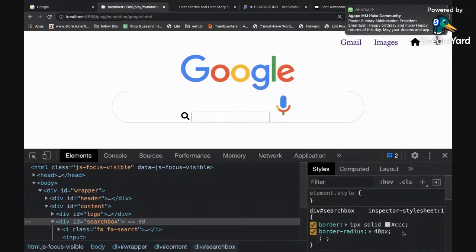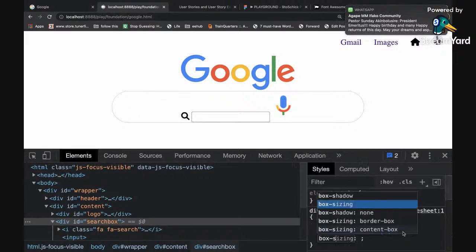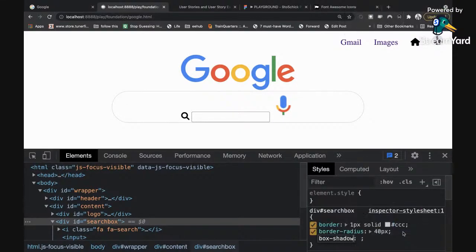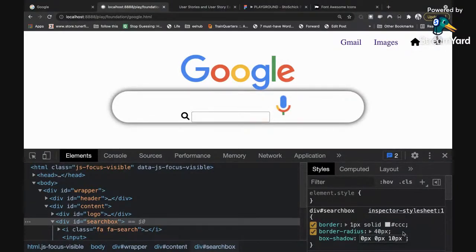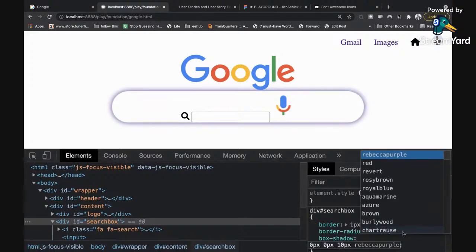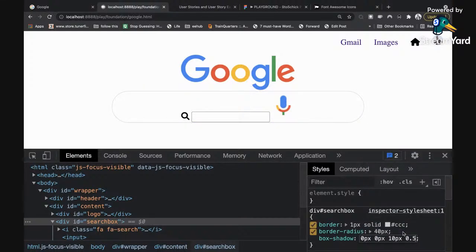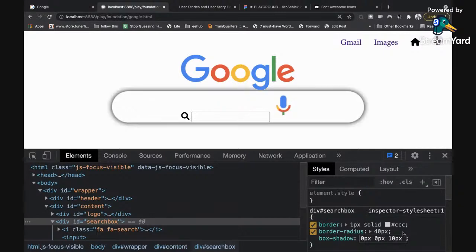So I'm going to click right here and give it a box shadow of about 0 pixel, 0 pixel, 10, and then let me give it an RGBA 10, 0.5 pixel, or let's say 10 also. So I'm going to reduce this minus 10 to 0.